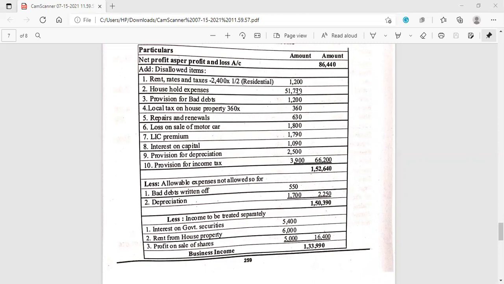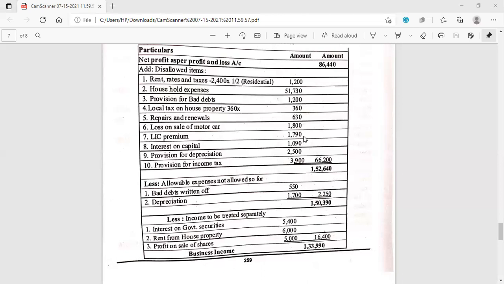Then household expenses, as I said earlier, we have to add back. Provision for bad debt 1,200. We have to add back local tax on house property, 360 rupees. Then repairs and renewals 630. We have to add back loss on sale of motor car, which is used for personal purpose. Even if the motor car was used for the business purpose also, such a loss is not to be considered. So it must be added back, 1,800.